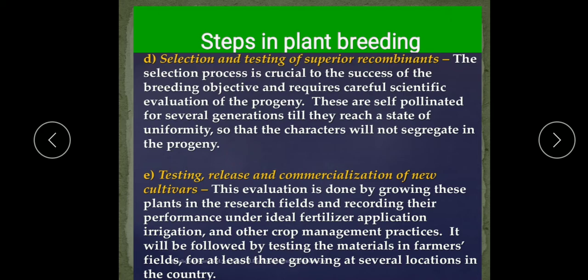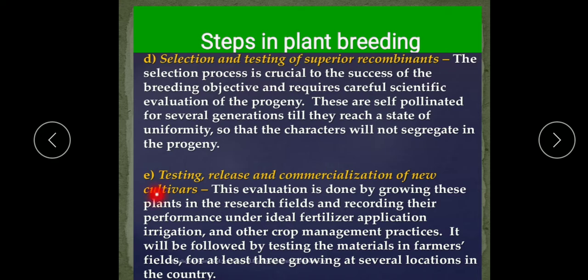Now here, as I explained to you, homozygosity, the progeny of the selected individual is grown further and again screened for the desired features, and this process is repeated again and again till the uniform plant population is obtained which has the best desired characters. Eventually a desired uniform crop variety is produced by this successive selection followed by the multiplication of the selected individuals. So understood?